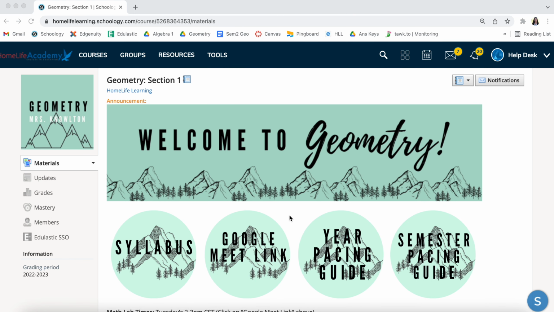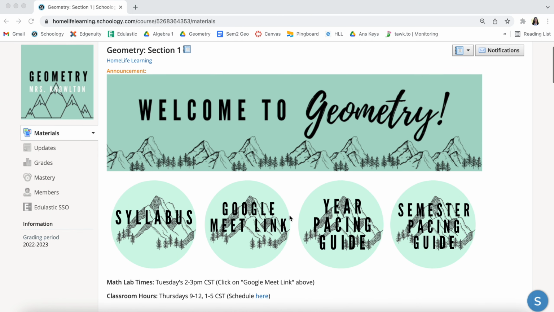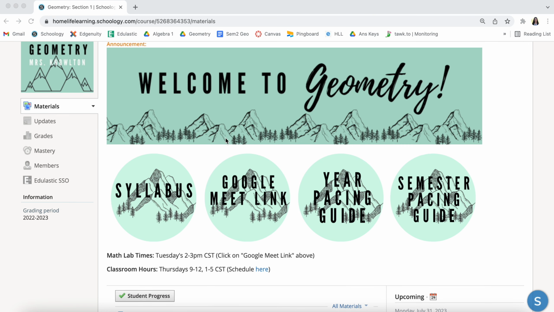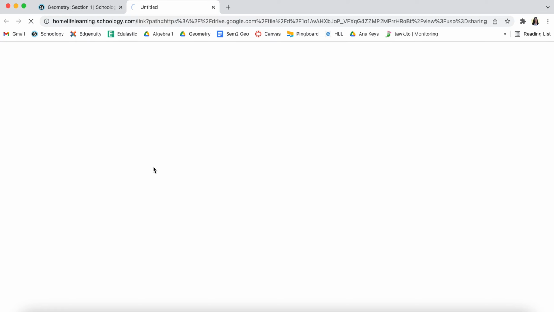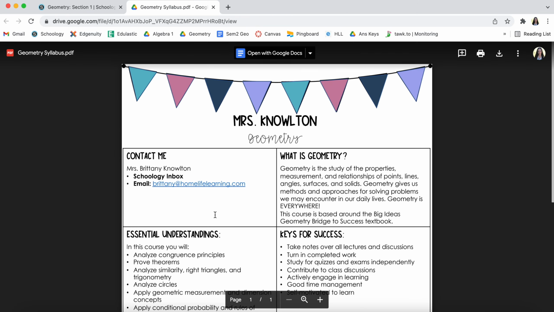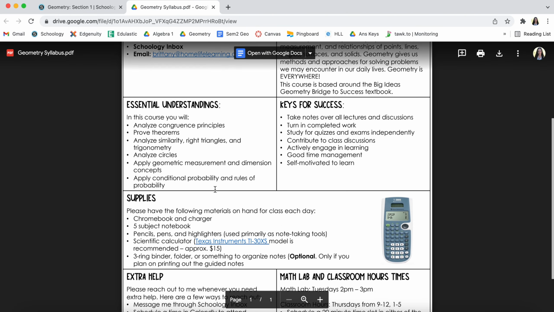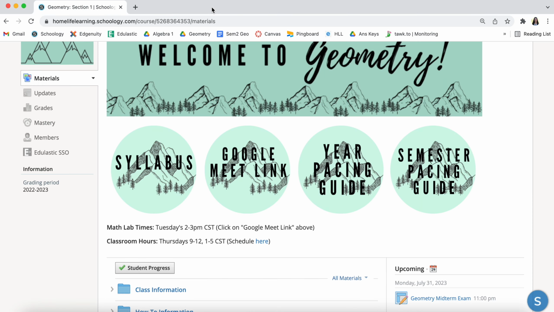So here I'm just going to go through a quick walkthrough of this Schoology course so you can see how Schoology works and what some of my expectations for you are in this course. First, on this first page, you will notice I have this Welcome to Geometry sign, and then I have these four what I call buttons, and these all are linked to specific things. The first one goes to my syllabus, so if you click on it, it takes you to a PDF of the syllabus. I encourage you to go ahead and read through that on your own.